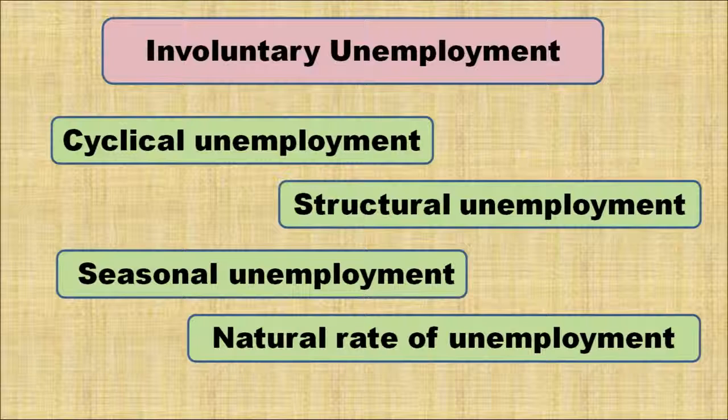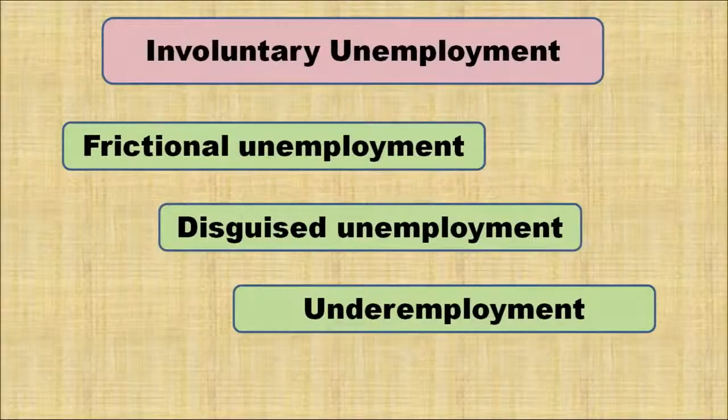Now, the different types of involuntary unemployment. So now let us come to involuntary unemployment, which is more crucial for an economy. These are the different types of involuntary unemployment. It may be categorized into cyclical unemployment, structural unemployment, seasonal unemployment, natural rate of unemployment, frictional unemployment, disguised unemployment, and underemployment. Now let us discuss these types of unemployment one by one so that you have better clarity about these different types of unemployment.